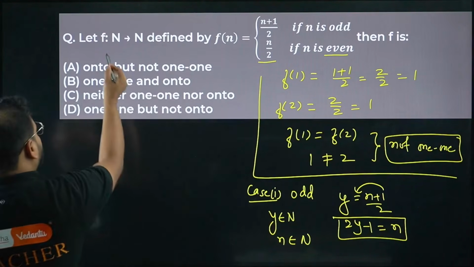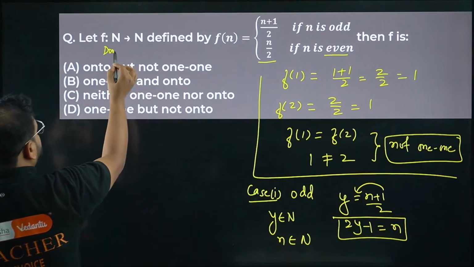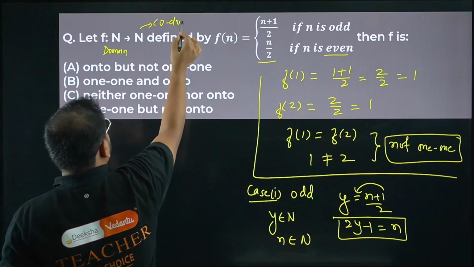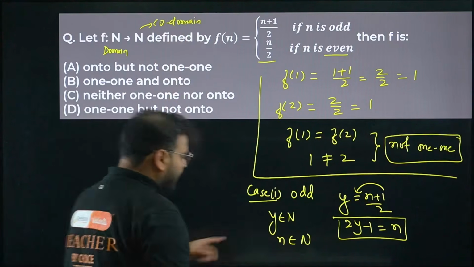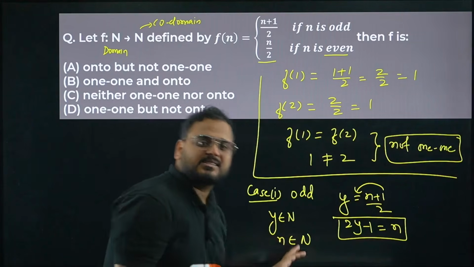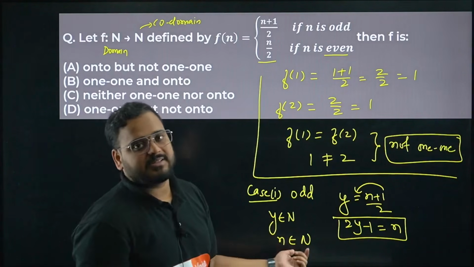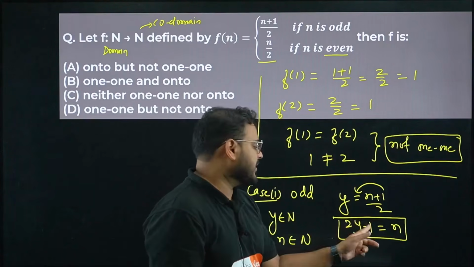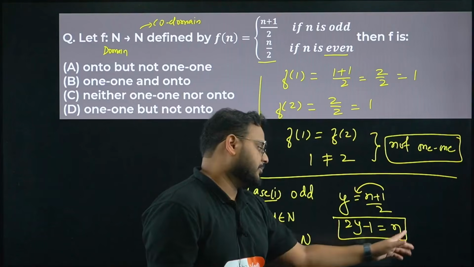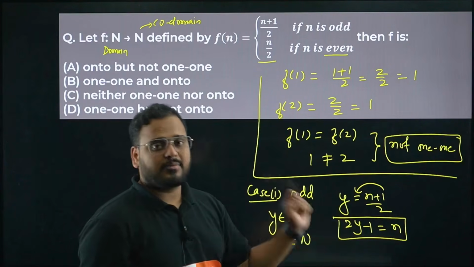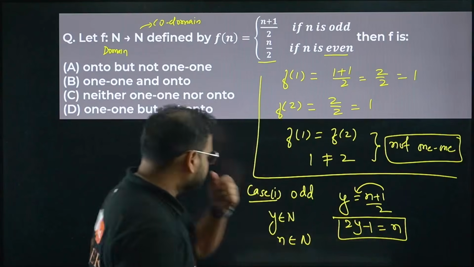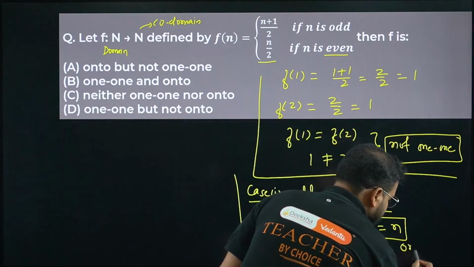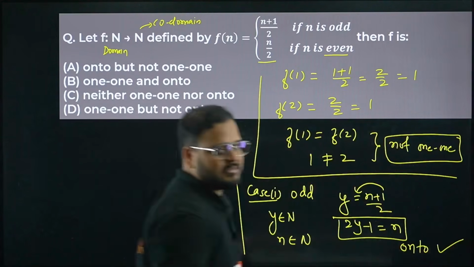N is the domain set. This is your domain set, and this is your codomain set. So for every element y from the codomain set, there exists a natural number, or there exists an element in the domain set. Please check. 2 into a natural number, any number you can take. 17, 34 minus 1, how much is that going to be? 33, which is a natural number. So for every value of y from the natural number set, I'll have n as a natural number. So this is okay. This part means onto is yes.